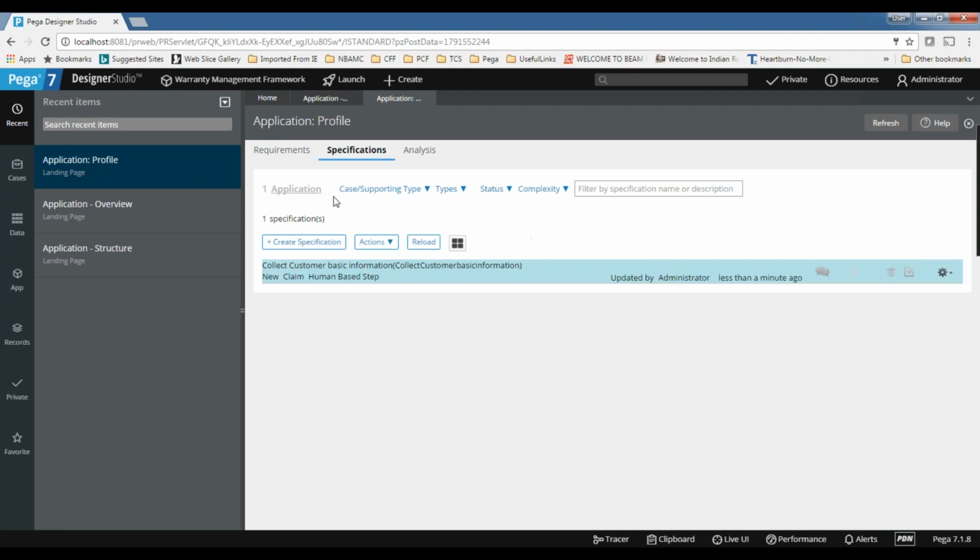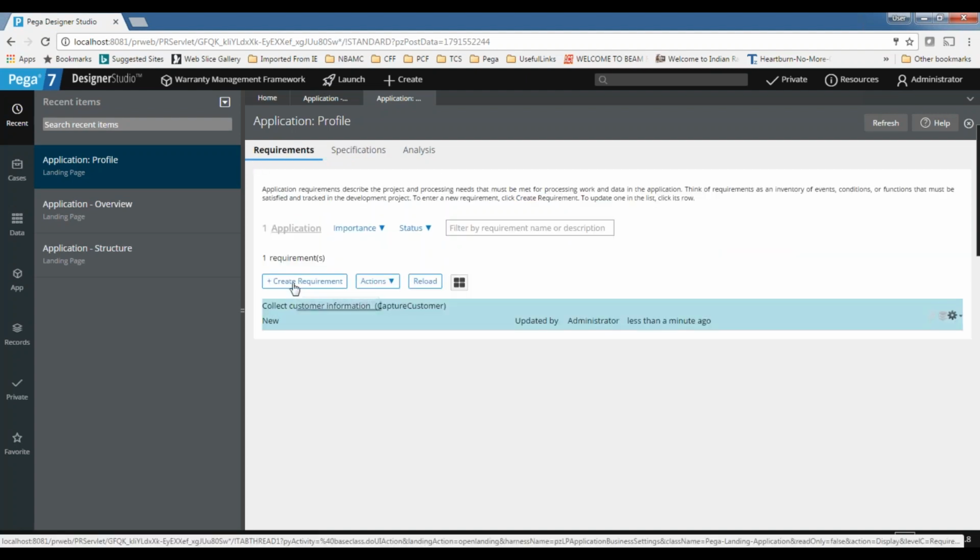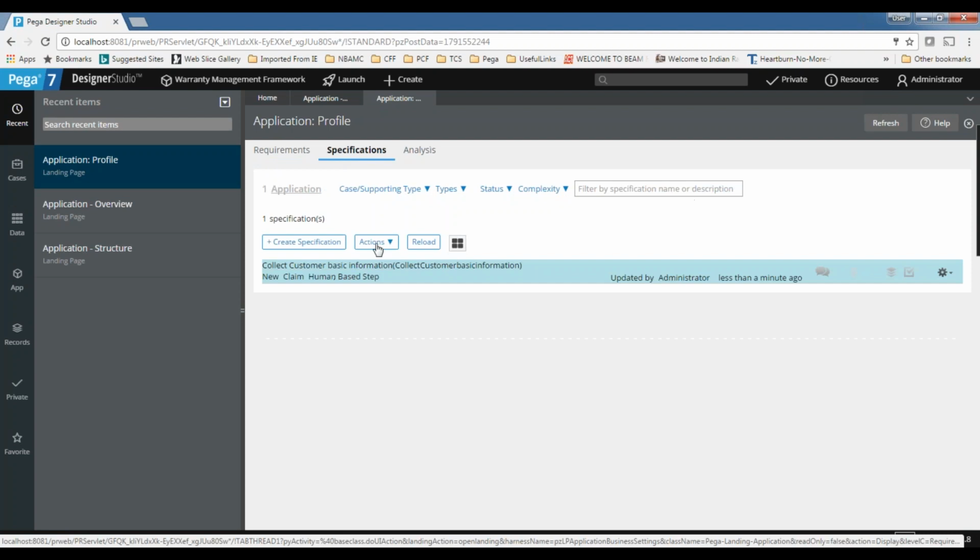But if you go outside of this Pega application, what happens? You can manually verify, but it will be somewhat difficult to track there. You can run the application and verify it, but we cannot know where it is implemented or how it is implemented. So if you want to know that, you need to follow the DCO methodologies here. So this is how we need to add the requirements, and then how we need to convert them into specifications.